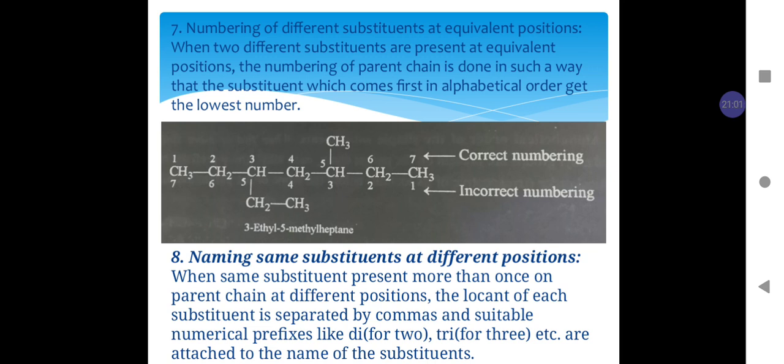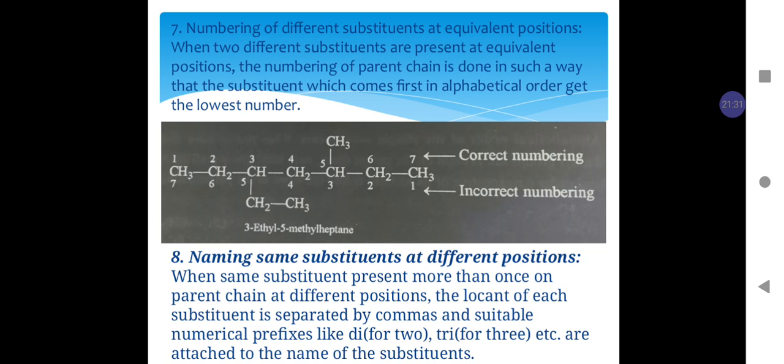For example, as shown in the figure, if in the given molecule we number from the left-hand side or the right-hand side, the longest chain has 7 carbon atoms and the substituents are on positions 3 and 5 in both ways of numbering.